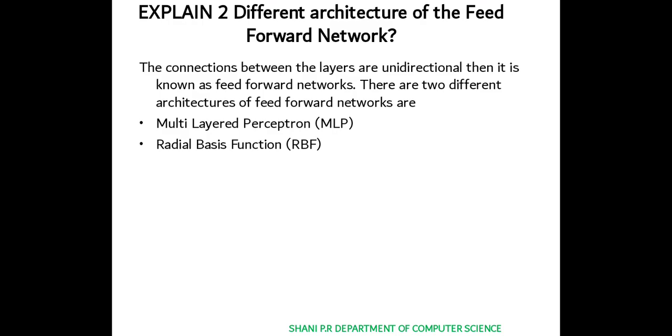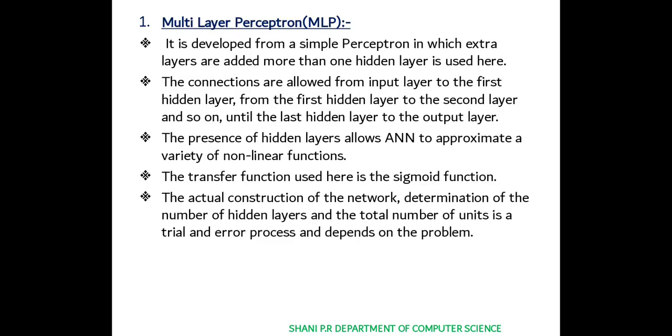They are the multi-layer perceptron and the radial basis function, known as MLP and RBF. So it's one of the important topics, students. We can look first into the multi-layer perceptron. It is developed from a simple perceptron. The perceptron, as I told, is the basic unit of a neural network, an important algorithm in supervised learning for binary classification, right?